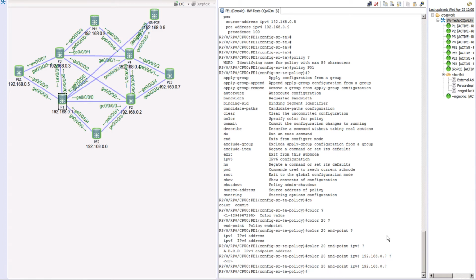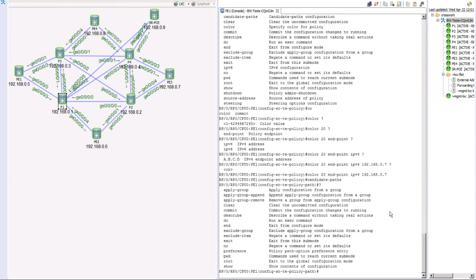So now a policy needs what? A path to reach from this head end to this tail end or this endpoint. So we need paths, which are called candidate paths. That means we can have more than one path at a given time within a policy, and each path will have its own preference. The higher the preference, the better the path basically. So let's go ahead and do that. We are still within our policy. Now in the policy we'll say the candidate paths.